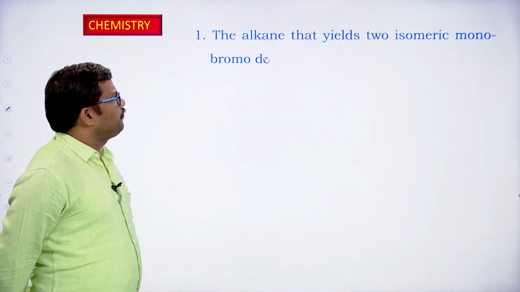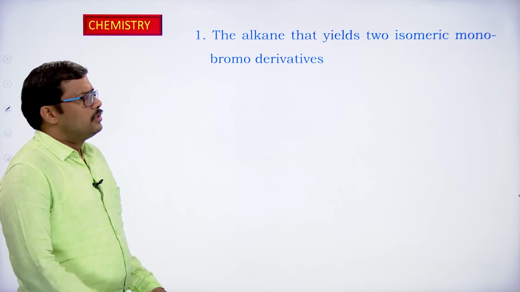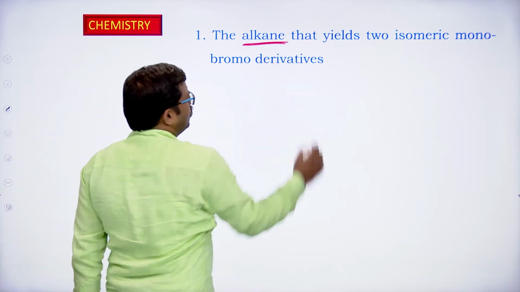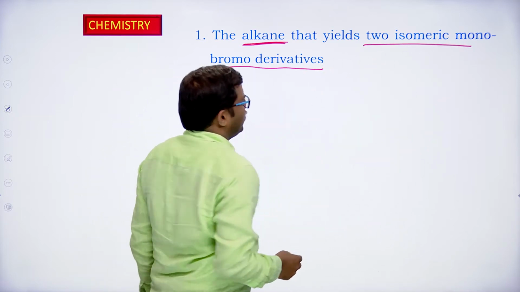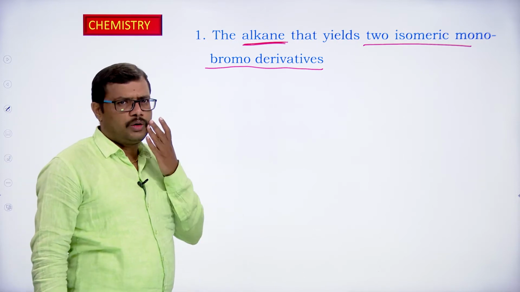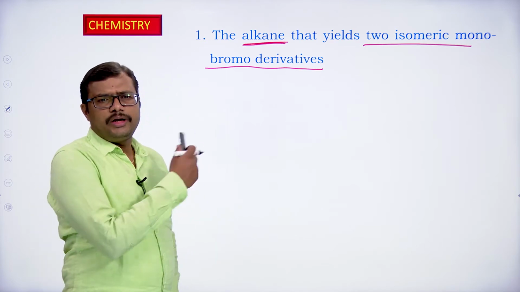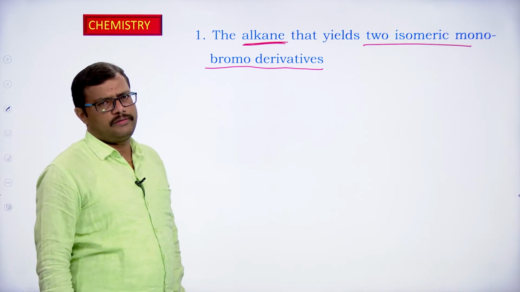First one, the alkane that yields two isomeric mono-bromo derivatives. So we should identify an alkane that is going to give us two isomeric mono-bromo derivatives. So mono-bromo derivatives are formed when bromination, the halogenation reaction, is carried out on an alkane. So that alkane is going to give us two different isomeric mono-bromo derivatives.